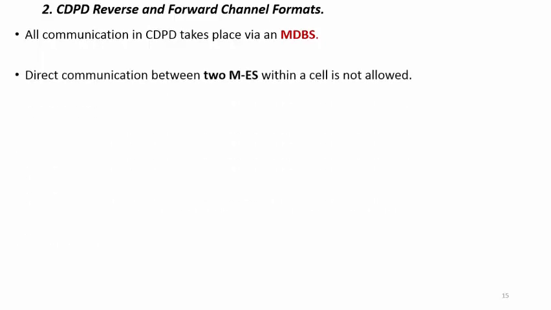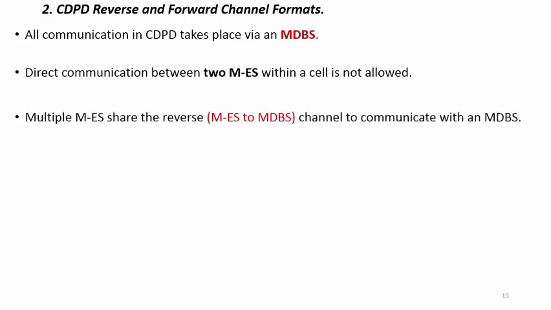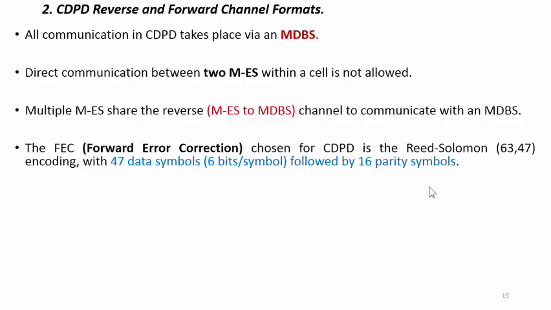If two mobile systems want to communicate with each other, they should communicate through the MDBS. Multiple mobile end stations share the reverse channel, that is mobile end station to MDBS, to communicate with the MDBS.